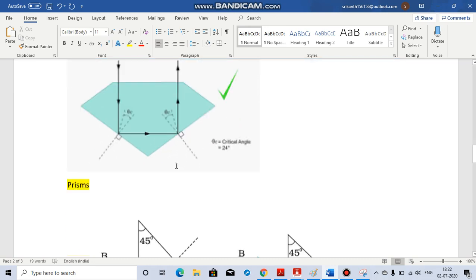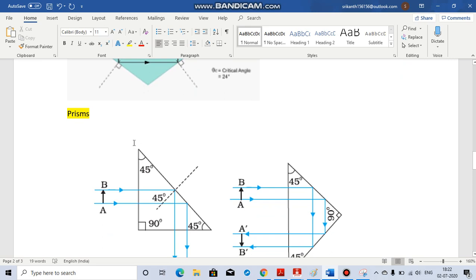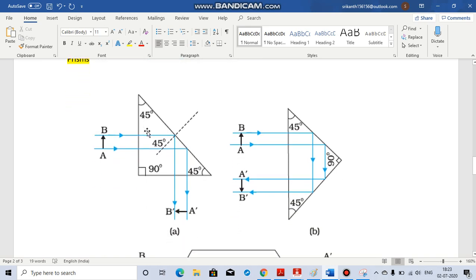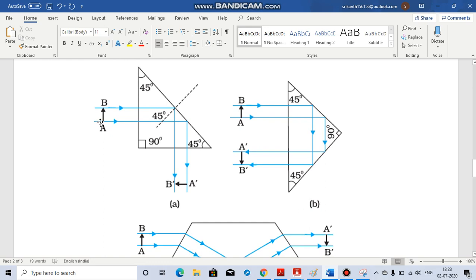Okay. Next we see this concept in prisms. Prisms are often used to create an inverted image of the same size. Here you can see there is a right angle prism. This is 90 and these two sides are equal, so 45, 45. You can see here that complete internal reflection is happening. And you can see AB, you are seeing A dash B, but it is reversed.